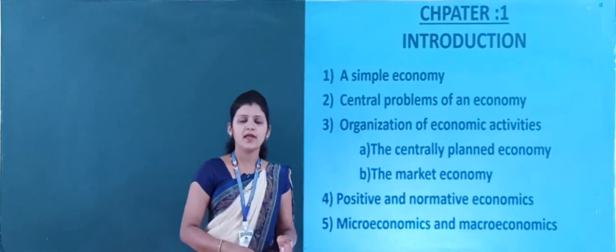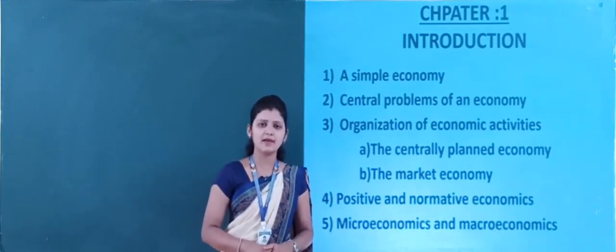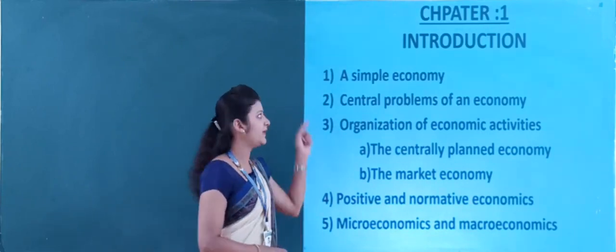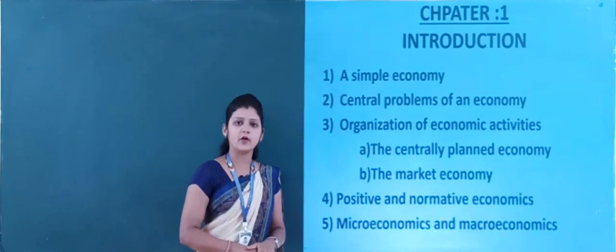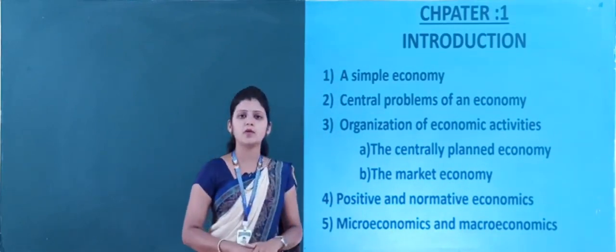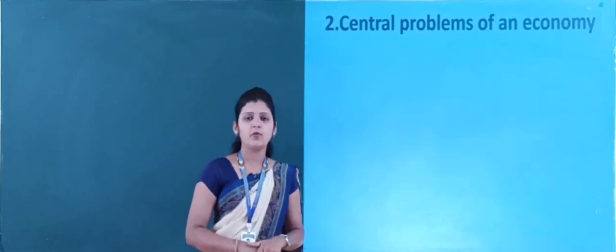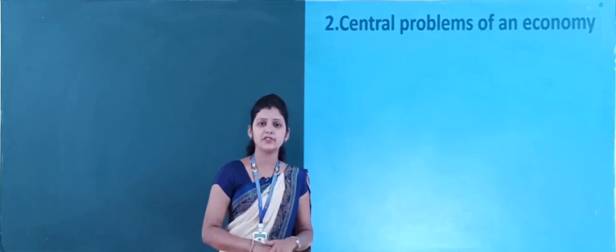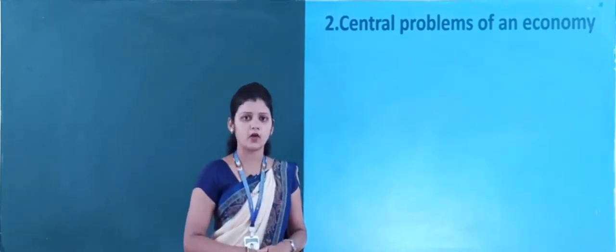As we know, in the previous class we learned the meaning of microeconomics and macroeconomics, and we completed the first topic from the first chapter, that is a simple economy. Now we are about to start the second topic, that is central problems of an economy. In the previous class I told you why the central problems of an economy arise. The reason is the scarcity of economic resources.